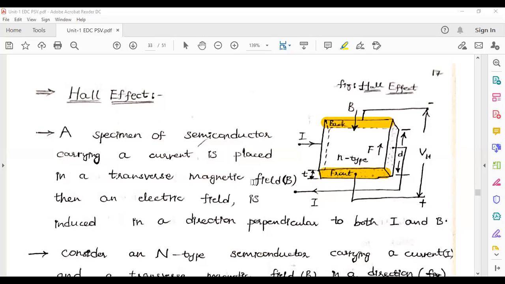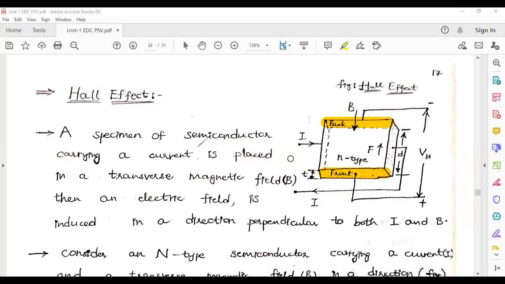This Hall effect is also very important. Please concentrate. I will make it an easy concept for you. A specimen of semiconductor: I am considering one semiconductor material with some current flowing through it. The charge carriers with respect to the magnetic field, some current is applied with respect to the magnetic field, and I am going to acquire some voltage here. That voltage is the Hall voltage. Simply, I am telling this very simply.